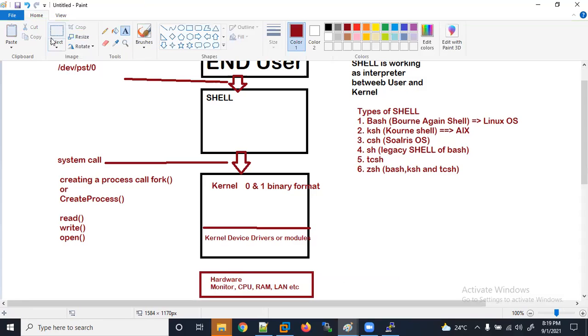So now how did your request come here? The request came here, and after that it will find the respective drivers. You are using a Windows audio driver; we have different drivers for different devices.